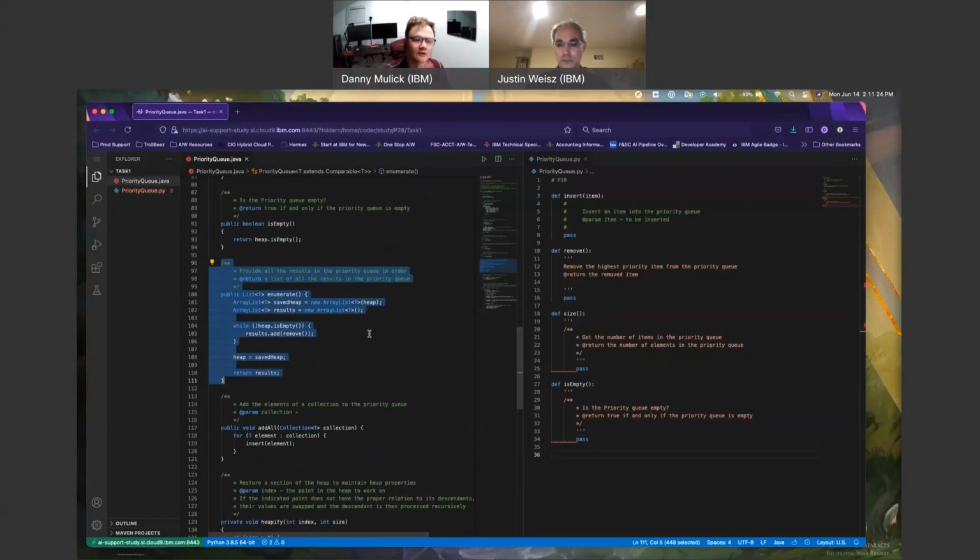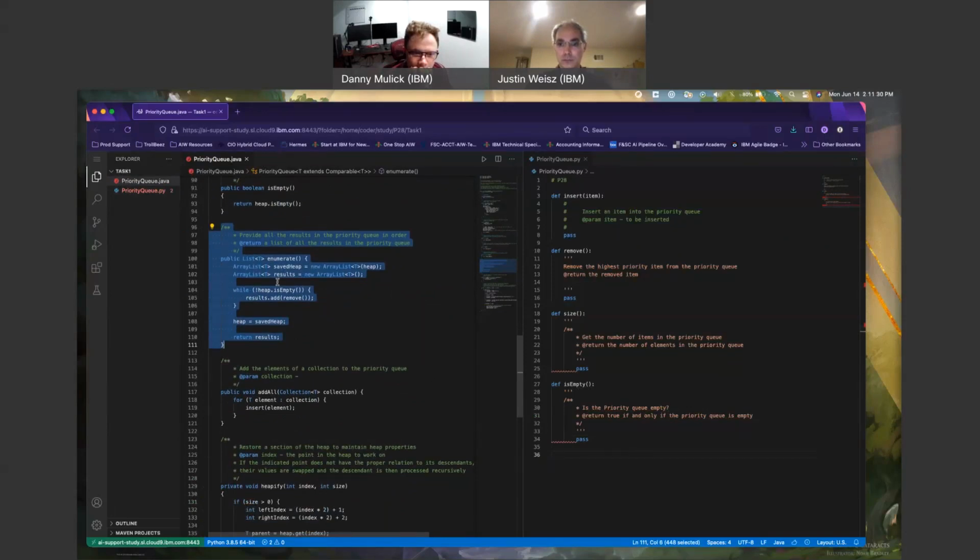Finally, constructor here. I have an object set up with saved heap, results, while not empty, add items, add or remove. Oh, move things from the saved heap to the heap. Okay. Return results. Okay. Oh, enumerate, not the constructor.